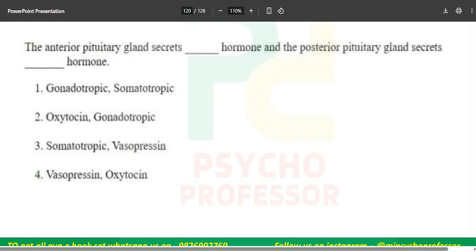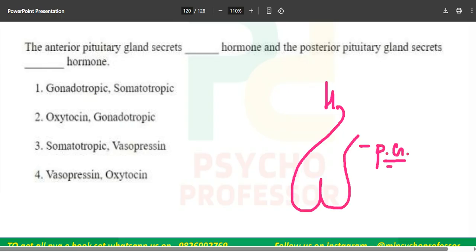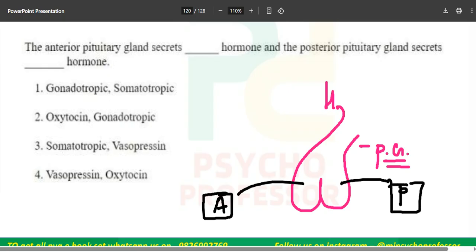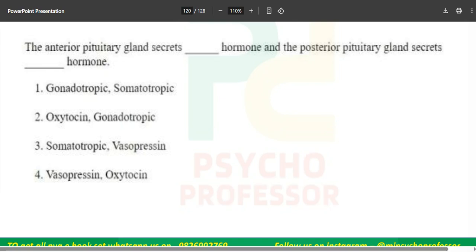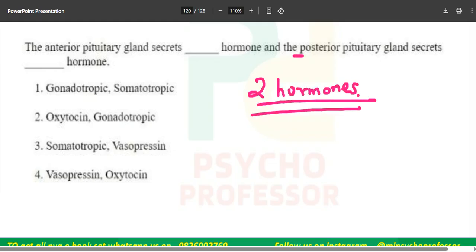The easiest question: the anterior pituitary gland secretes dash hormone and the posterior pituitary gland secretes dash hormone. I have told you n number of times that the extension of the hypothalamus becomes this gland called the pituitary gland, and in this pituitary gland there are always two divisions. The first one is called the anterior one, the second one is called the posterior one.